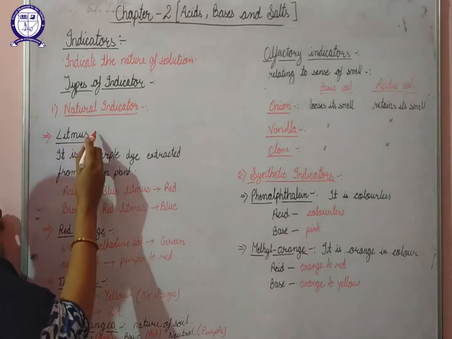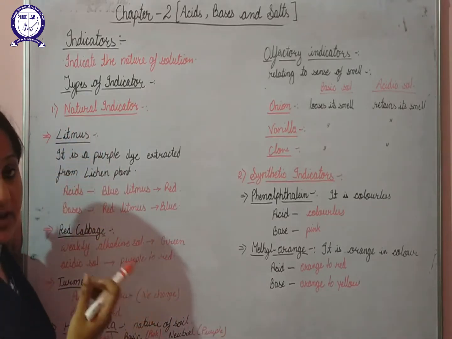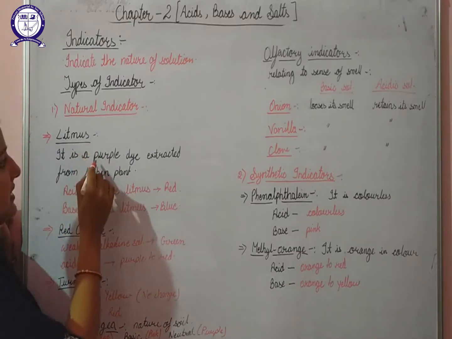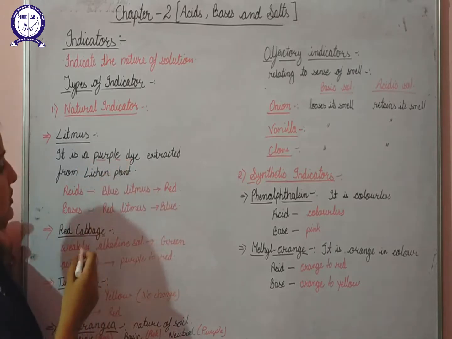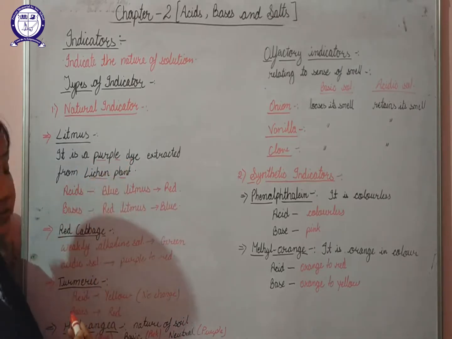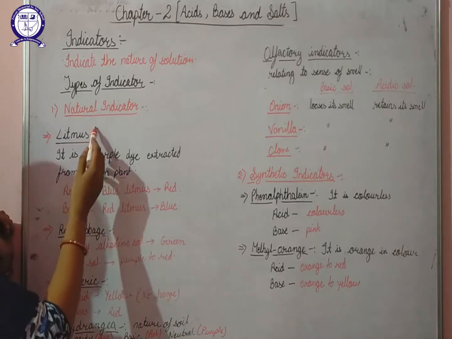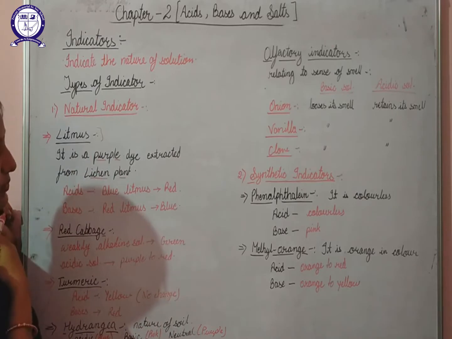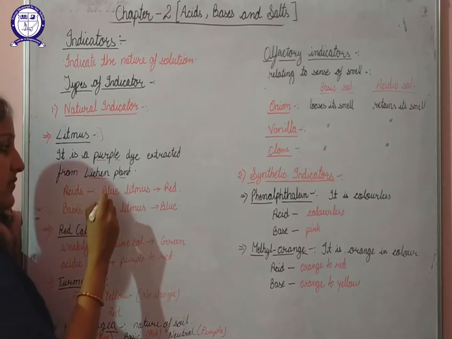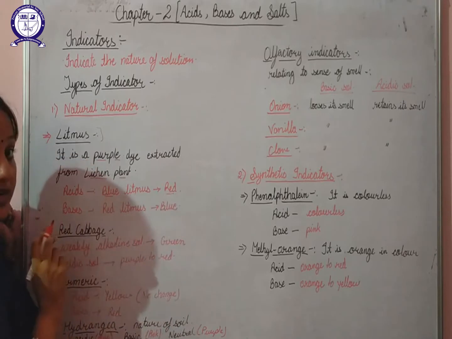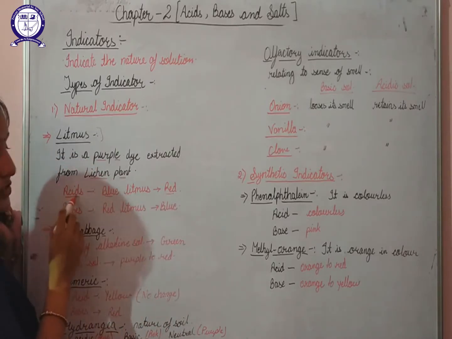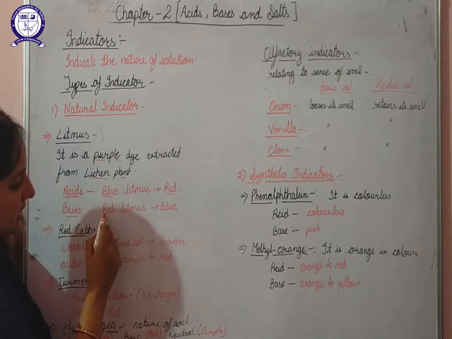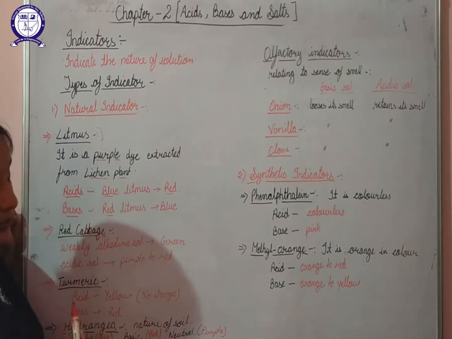This litmus can be present in the form of a liquid or in the form of paper also. So litmus is basically a purple color dye which is obtained from the lichen plant. When you dip the litmus, we have two colors, the blue litmus and the red litmus. If the blue litmus changes to red color, it indicates that the given solution is an acid. And for bases, the red litmus changes to blue.